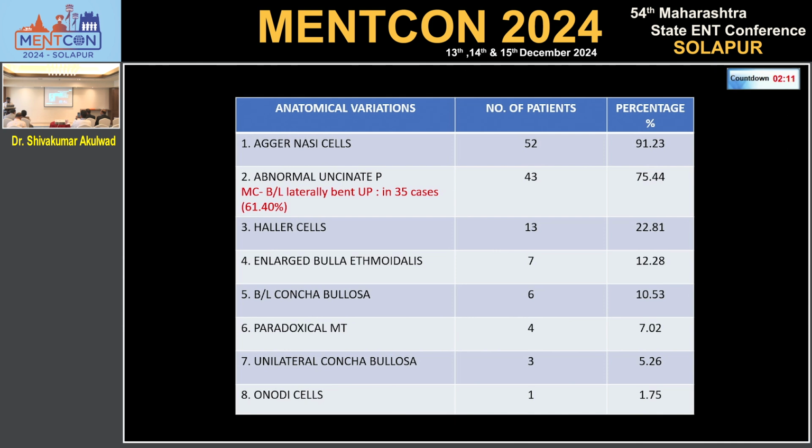In our present study, the most common anatomical variation was well-pneumatized agger nasi cells. That was in 52 patients, approximately 91%. Agger nasi was followed by abnormal uncinate process, which was in 43 patients, approximately 75%. The most common anatomical variation for uncinate was bilaterally laterally bent uncinate process. That was seen in 35 cases. That was followed by Haller cell, then enlarged bulla ethmoidalis, bilateral concha bullosa, paradoxical middle turbinate, unilateral concha bullosa, and Onodi cells. Onodi cell was seen in only one patient.